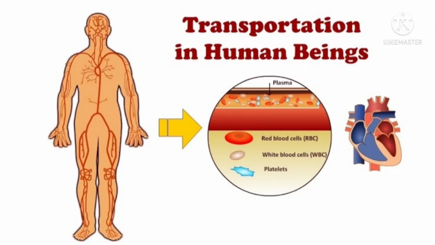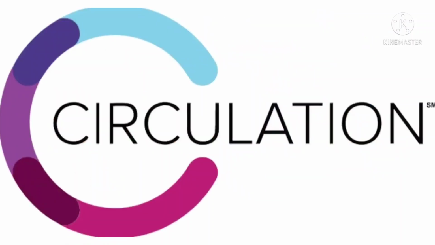All organisms need to send these materials to all parts of their body, whether they are unicellular or multicellular. In higher animals with trillions of cells in their body, to avoid delay, a separate system is needed to carry the materials much faster and more efficiently.